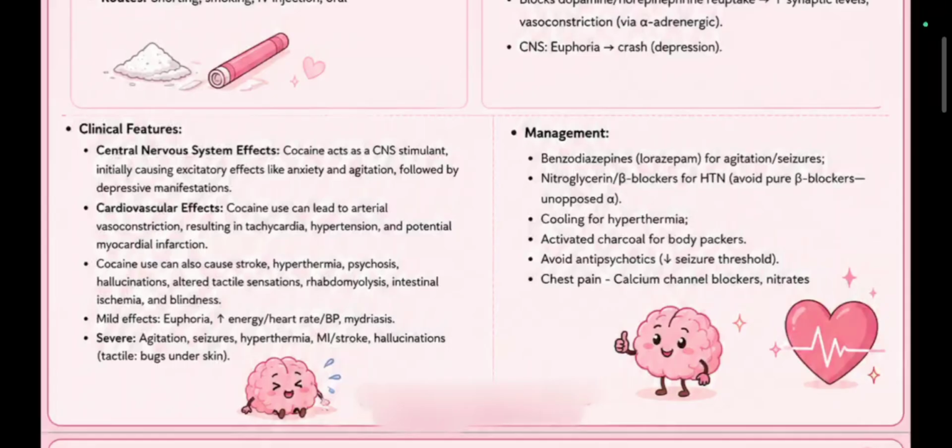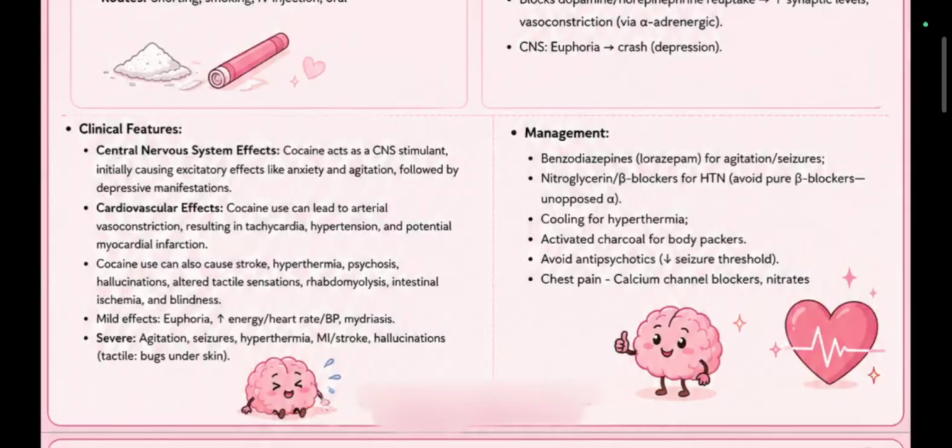Avoid antipsychotics as these decrease the seizure threshold. Now what do we mean? Antipsychotics are those drugs which block the dopamine receptors. Cocaine actually increases the dopamine levels in the synaptic cleft by inhibiting the reuptake.